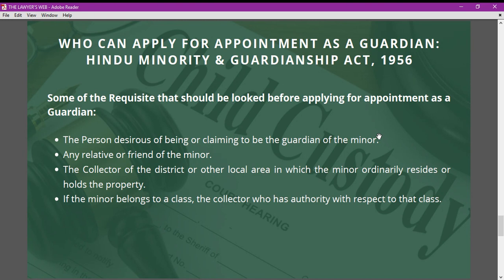Minority and Guardianship Act. And lastly, if the minor belongs to a particular class, then the collector who has authority with respect to that particular class, or who regulates or controls or is the head of that particular class, can also apply to be appointed as a guardian of that particular minor under Hindu Minority and Guardianship Act 1956. So these are the valid requisites, or the persons who can apply for the appointment as a guardian under this particular act.